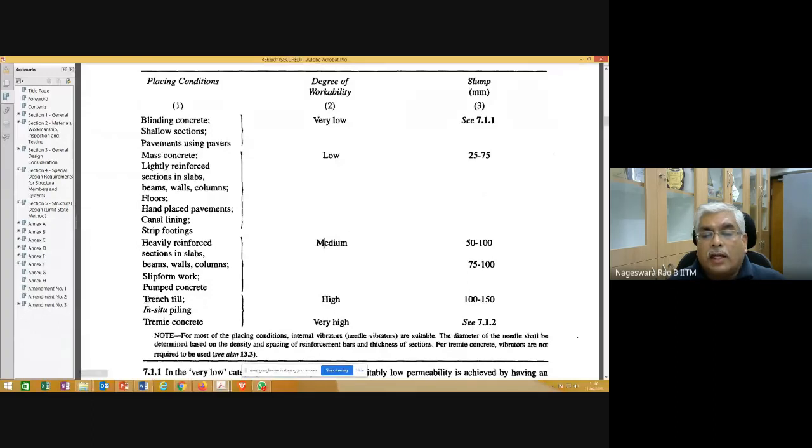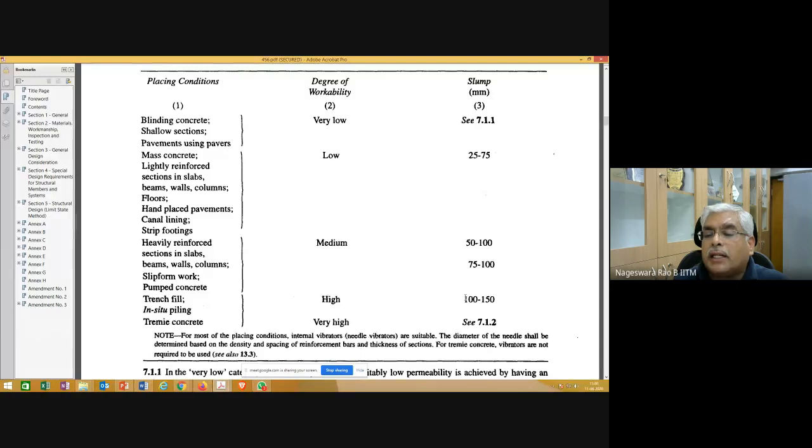And when you are using trench filling, in situ piling, a pile may be of very long length, 30 meters, 25 meters, or even more than that. In that case, concrete has to flow freely. So the degree of workability should be very high. And what do you mean by very high workability?